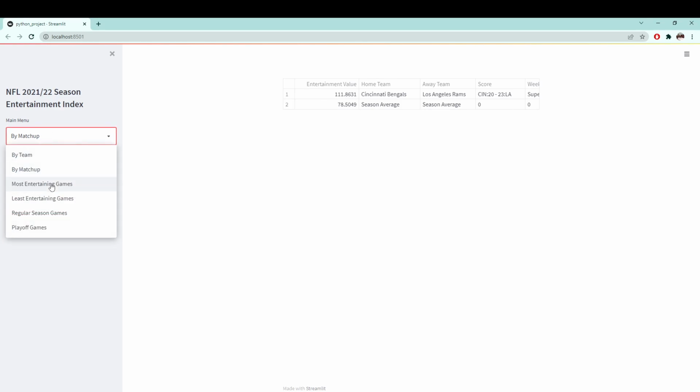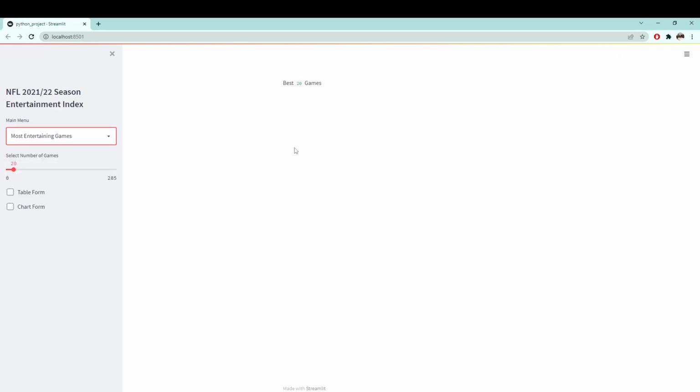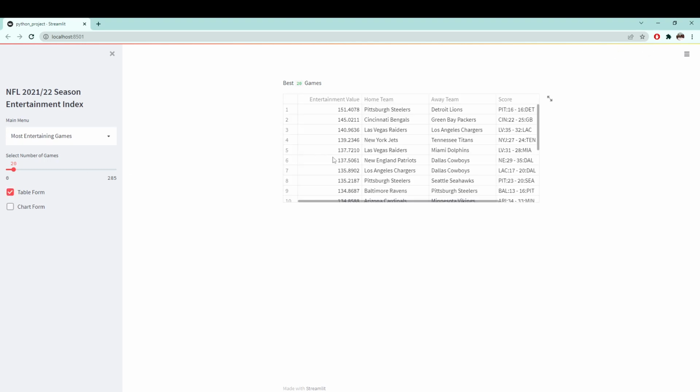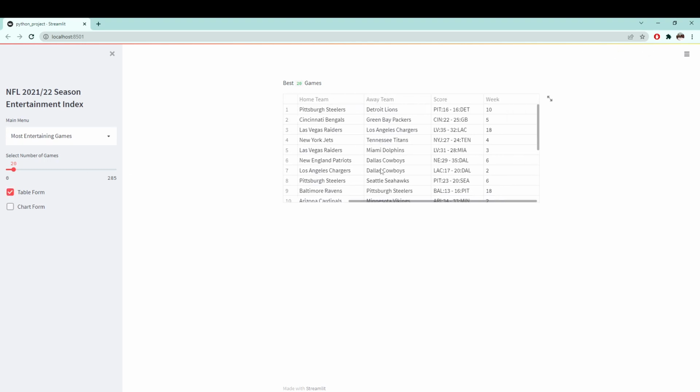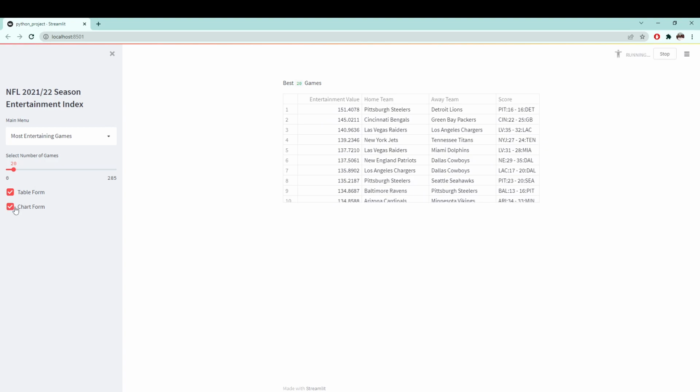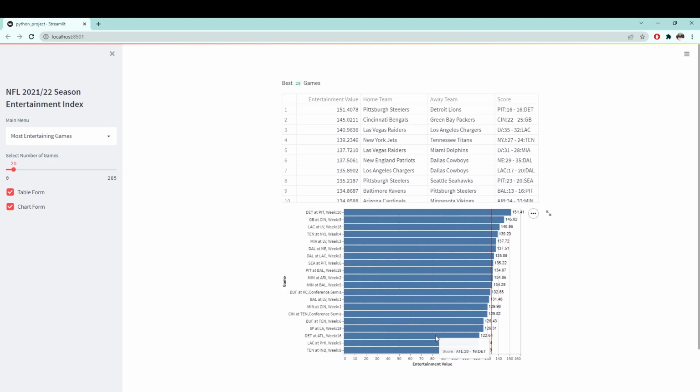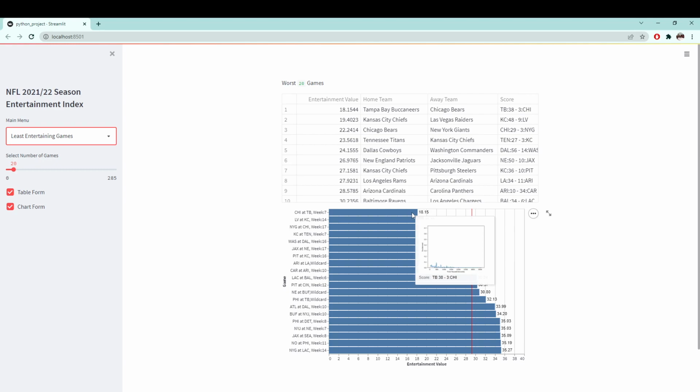We can then select the most entertaining games. By default it shows you the top 20 games in terms of entertainment. You can see it in tabular form or in chart form. And if we want to see the least entertaining games, which is the exact opposite, it shows you the worst games of the entire season.